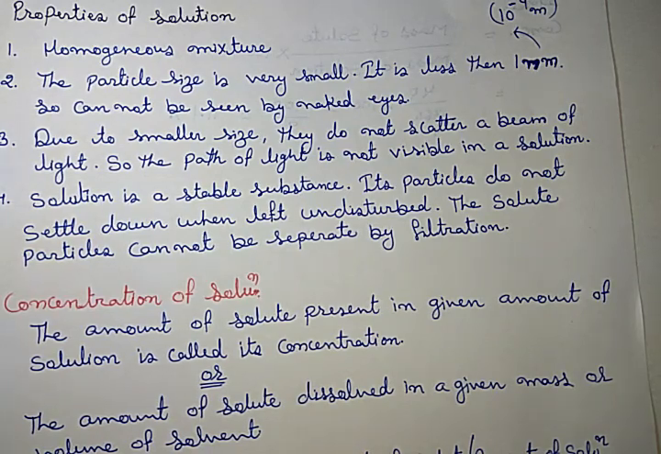In that case, the dust particles scatter the light, and because of that scattering, the path of light is visible to us, and the dust particles are also visible to us. But in a solution, due to the very small size of particles, there is no scattering. So if light is passed through a solution, then the path of light is not visible to us.